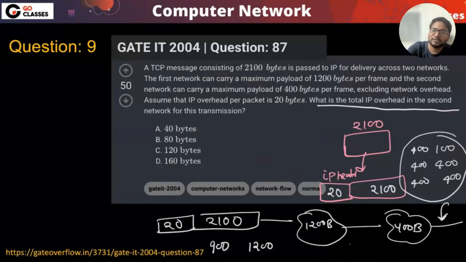In this question, the variation is, to be honest, not a very nice one. The variation they did is that instead of giving the MTU, they just told what the network can carry, I mean, the IP data it can carry. Is this okay to everyone? That is how we are solving this question.